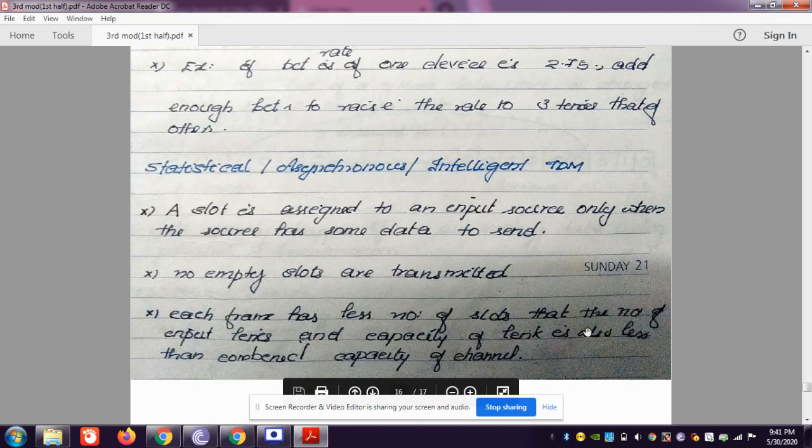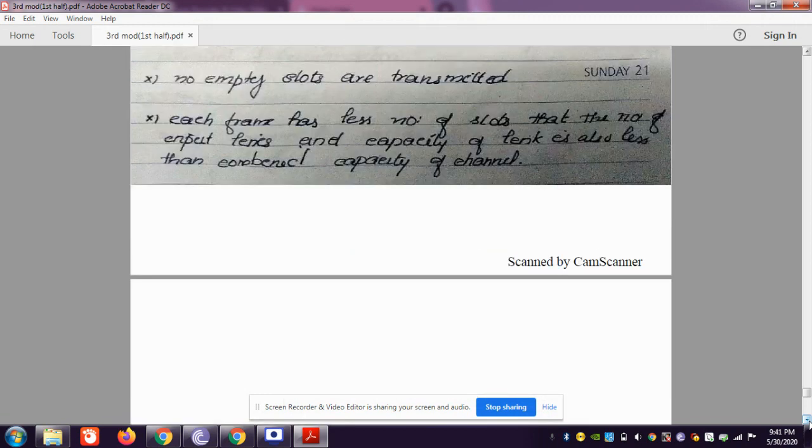No empty slots are transmitted. That means empty slots are not transmitted in this medium. Each frame has fewer slots than the number of lines, and the capacity of the link is less than the combined capacity of the channels.